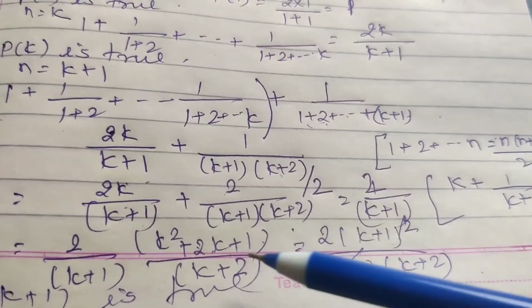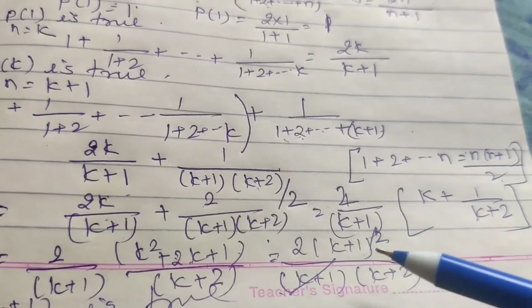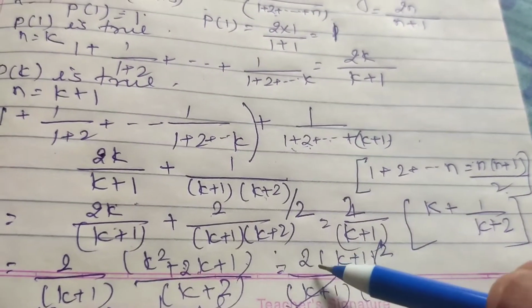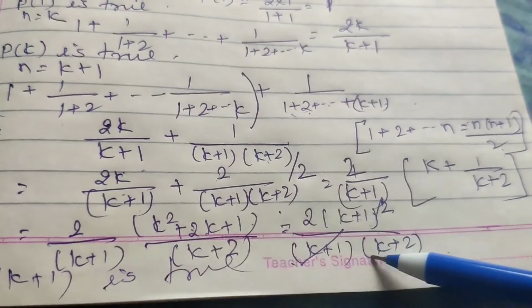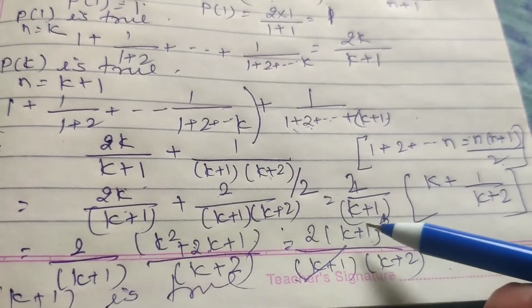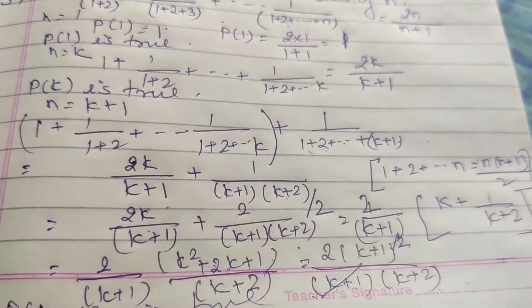यहाँ समझ में आ गया. k plus 1 का स्क्वायर है, हमको लाना क्या था 2 into n, यानी n equal to k plus 1. नीचे क्या है n plus 1. It means k plus 1 plus 1 plus 2 equal to this.